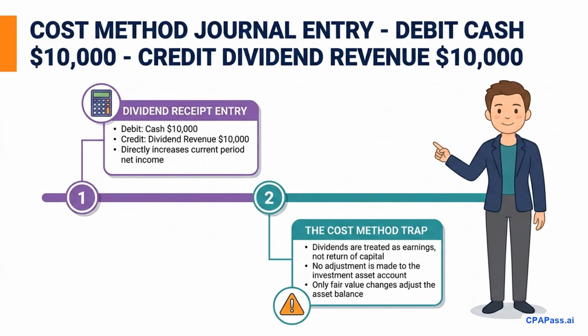The trap here is assuming all dividends are treated this way. Under the cost method, dividends are indeed recognized as income, but as we will see next, the equity method treats them completely differently.